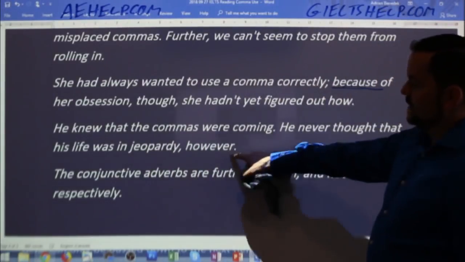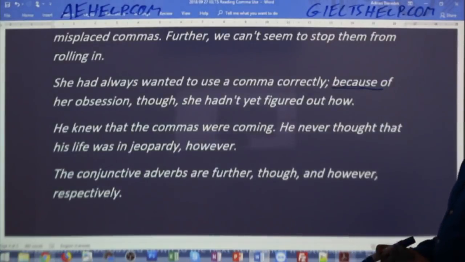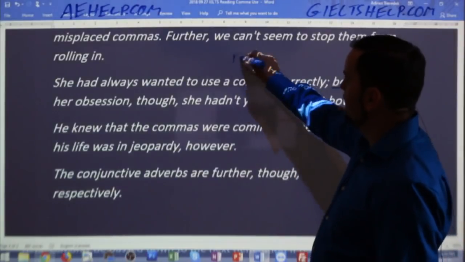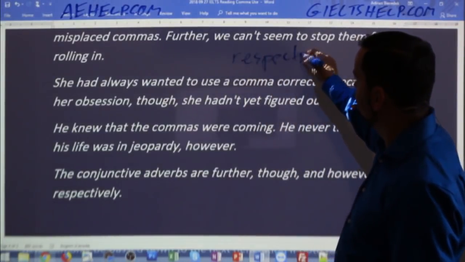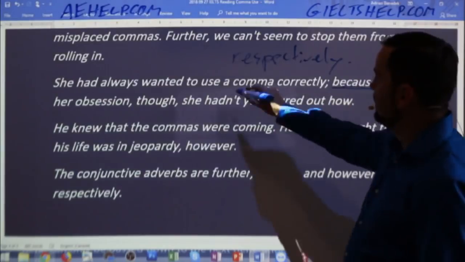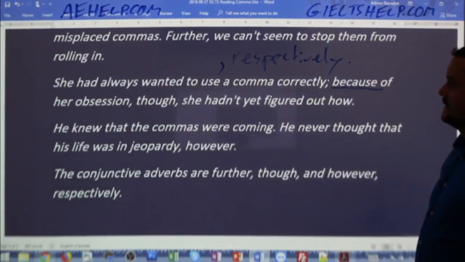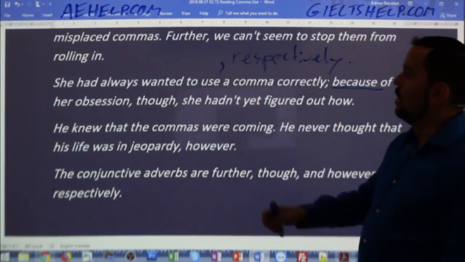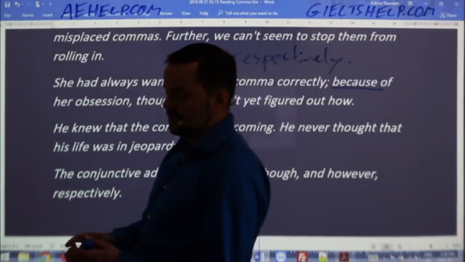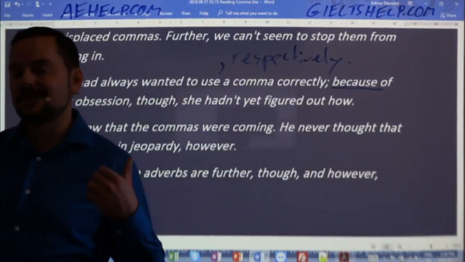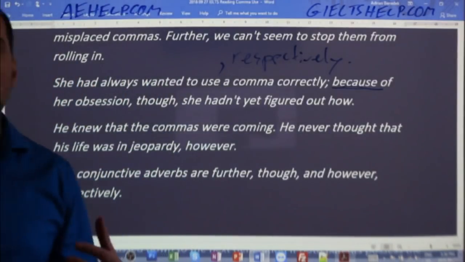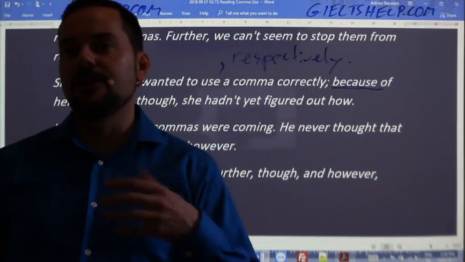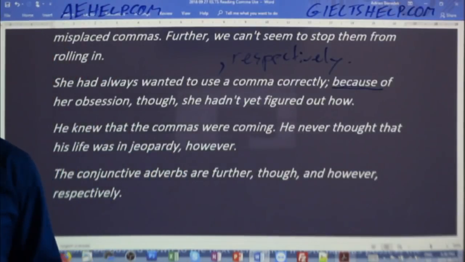Maybe some of you realized with this last example that in Task 1 for academic, when you're writing about graphs and charts and you use the word respectively, that's the conjunctive adverb I like to use at the end of a sentence in Task 1, then you definitely need that comma before, okay? So let me show you an example sentence with that. And while I write up this classic Task 1 type of example sentence for graphs and charts, think about your own example, okay?